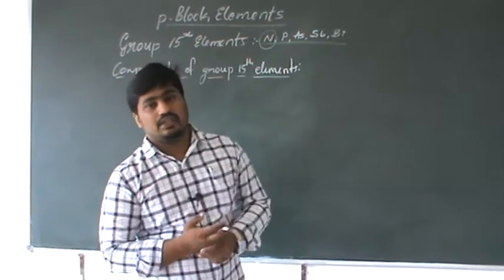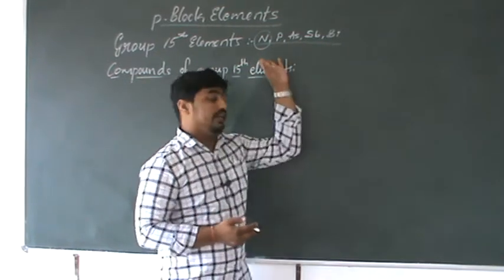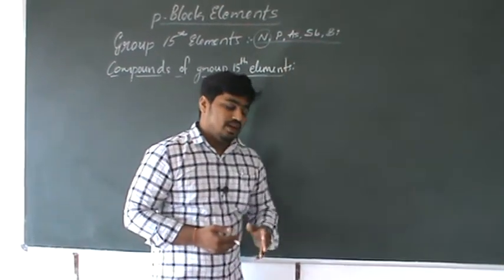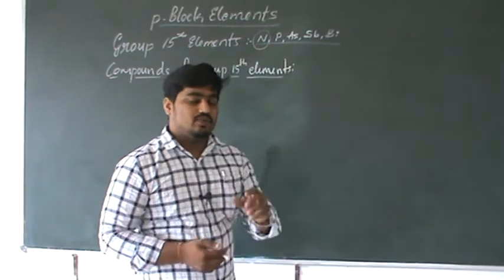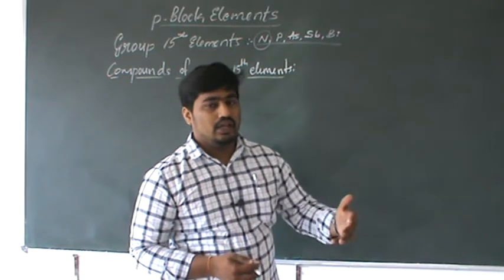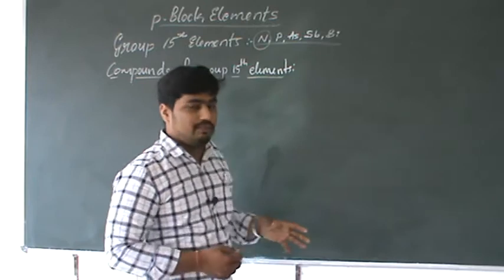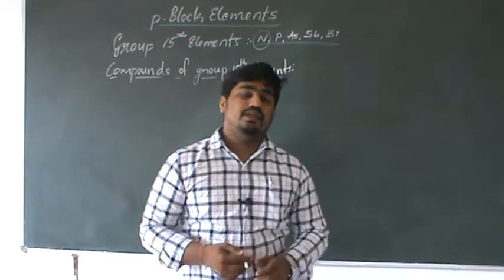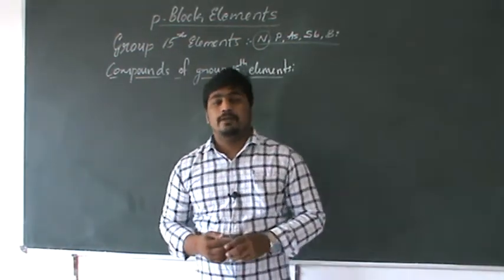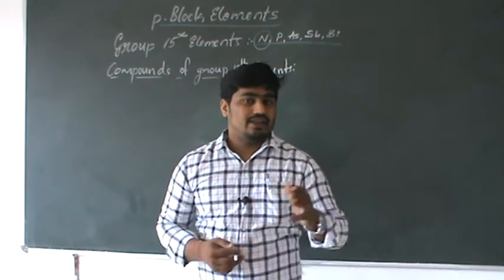discussed in the previous class. Just recall the important anomalous behavior of nitrogen. Nitrogen is very small, has no d orbitals, and has high electronegativity. Because of that, it shows some anomalous behavior. The anomalous properties of nitrogen are: first, it is very small, because of that it is a gas, while other